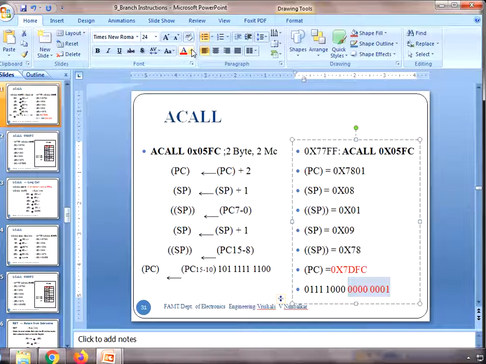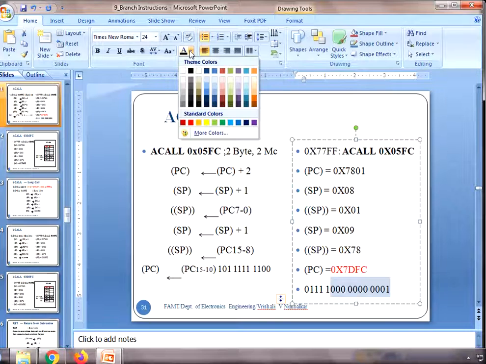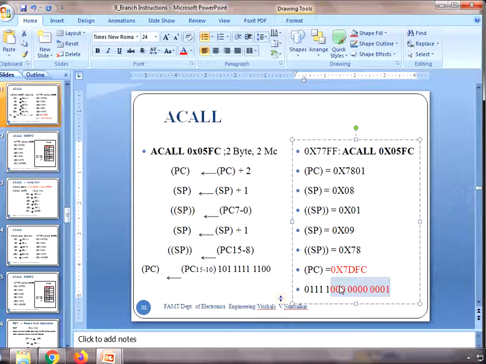So this was the current program counter address, 7801. Now what happens? Only the lower 11 bits change. So the lower 11 bits are going to change. What are the lower 11 bits? These bits will be removed and 5FC will be loaded there.